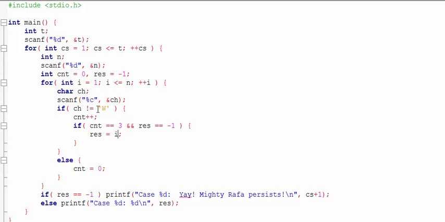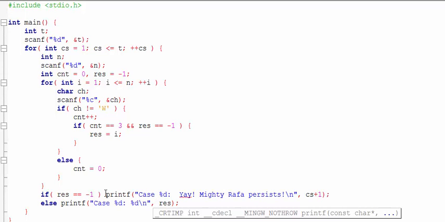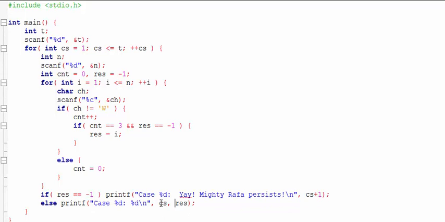And if CH is W, that means if it's a win, then we'll make CNT 0. Now we are printing result. We are checking if result is -1, that means if Rafa hasn't been sacked, then we'll print yay mighty Rafa persist. If he's sacked, we'll print the value of race.